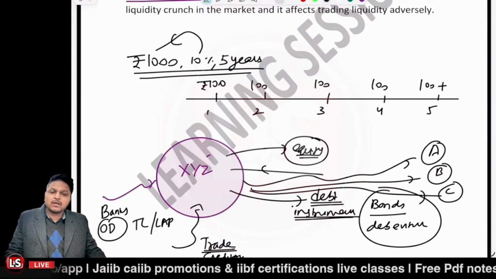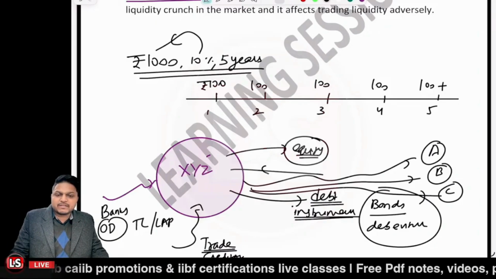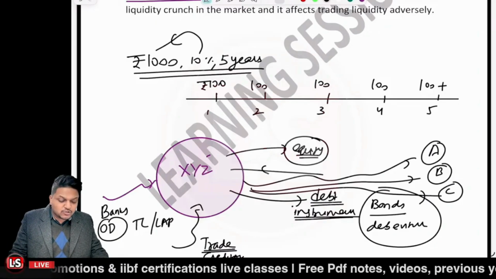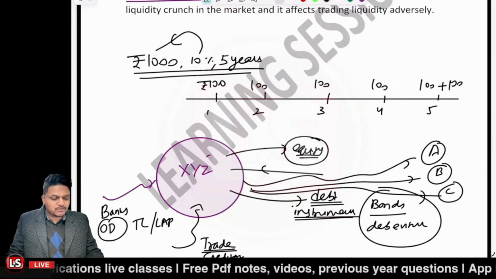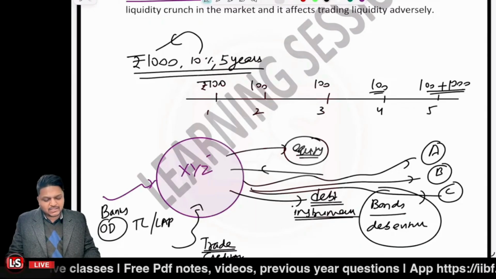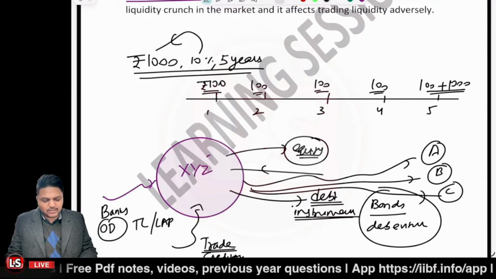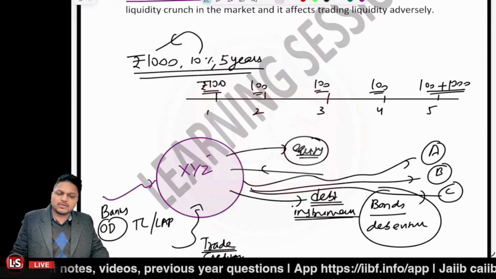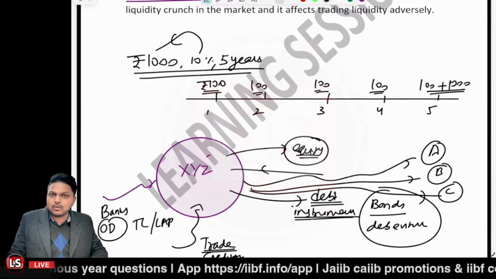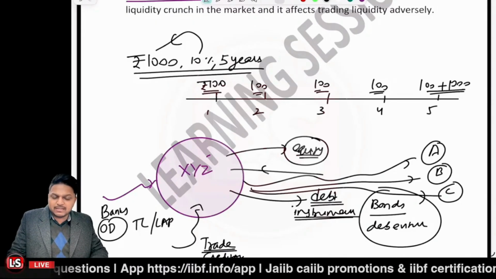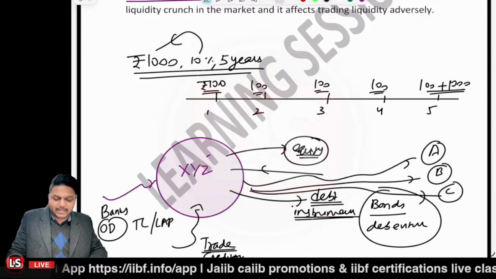And at the end of the maturity, the investor will also be able to get the face value of the instrument, that is rupees 1000. So these will be the cash inflows in case of bonds, right? So that's the scenario related to the bonds. When we'll be solving the numericals related to the duration, we'll be covering these things in detail. That's why I'm giving an idea related to it.